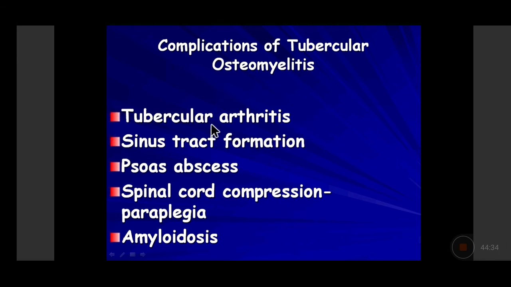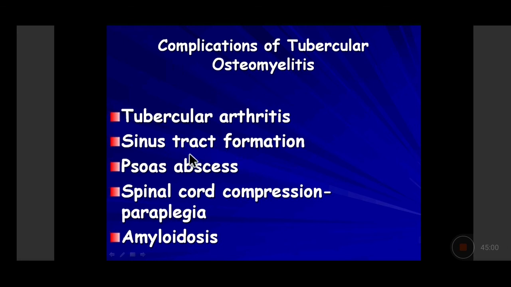So what are the complications? It can involve the adjacent joint leading to tubercular arthritis. It can lead to sinus tract formation. As a result, from the sinus tract, small pieces of dead bone, which are the sequestrum, can come out and drain out of the sinuses, both in pyogenic osteomyelitis and tubercular osteomyelitis. Parts of the dead bone can get drained from the sinus tract.